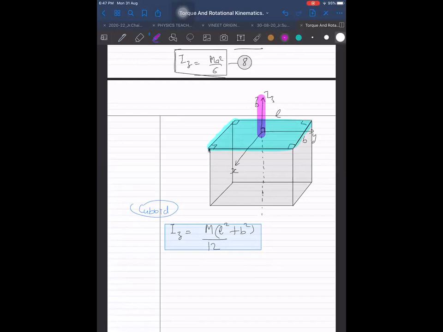And which face? That face which has lengths L and B given. I'm not talking about the face which has the other length H. It is not dependent on that. Whatever the H may be, because we can stretch as much and compress as much, it doesn't depend on that. So the answer will depend on L and B only. Understood?